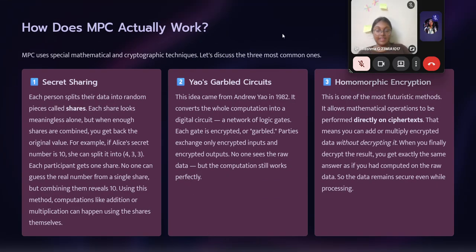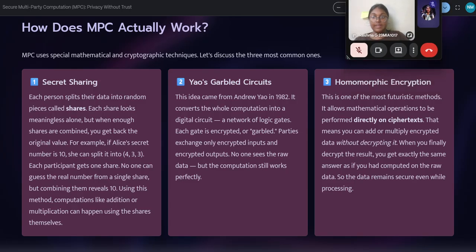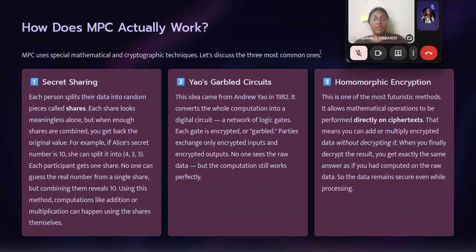So how does MPC actually work? Let us see that. MPC uses special mathematical and cryptographic techniques. Let's discuss the three most common ones: secret sharing, garbled circuits, and homomorphic encryption.